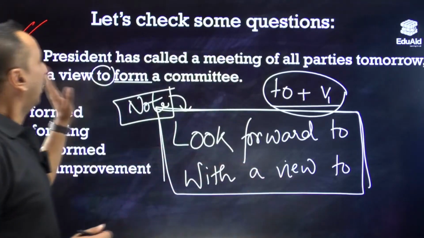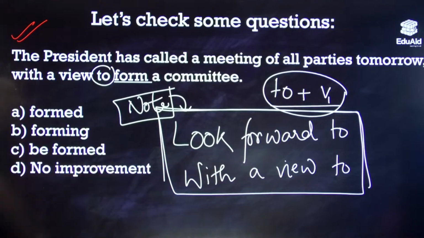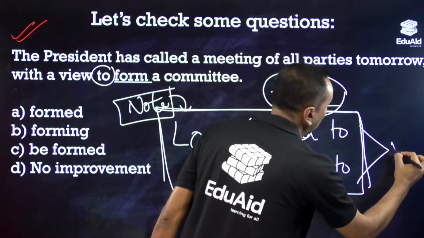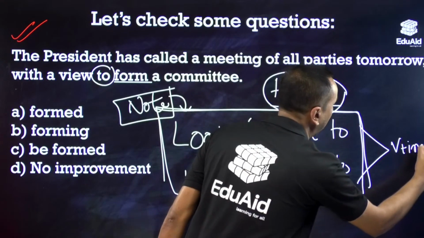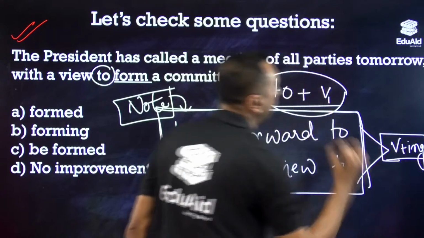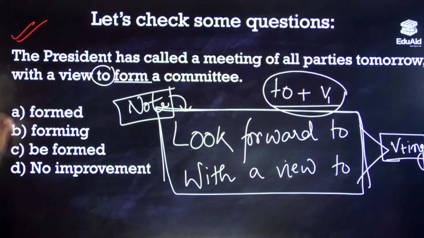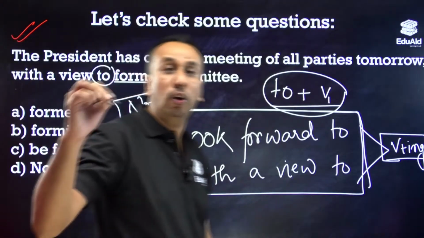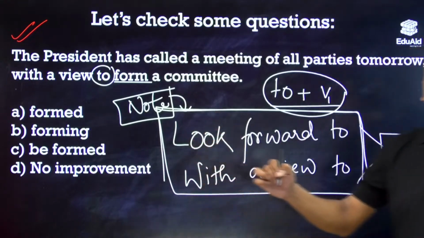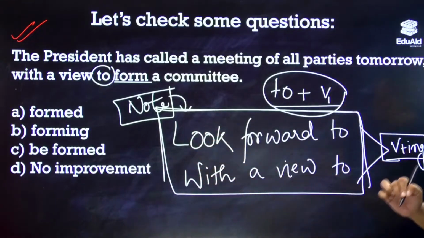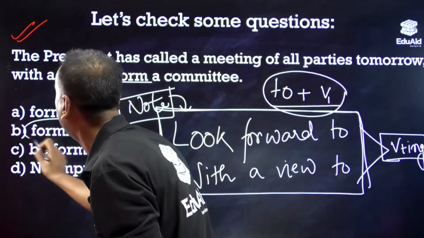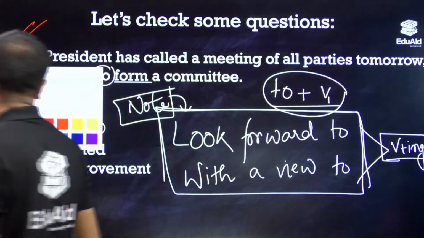Na? So look forward to and with a view to. Look forward to and with a view to are the two English phrases. After that, yes, Ovigan, you got it correctly. After that, the verb will take their ing বা participle form. So খুব interesting. Normally tour পিছত ing হয়, এখানে একটু question হয় বহুত পরীক্ষাত. Look forward to, with a view to. These two English phrases will take the ing form of the verb. Hence, it has to be the which option?